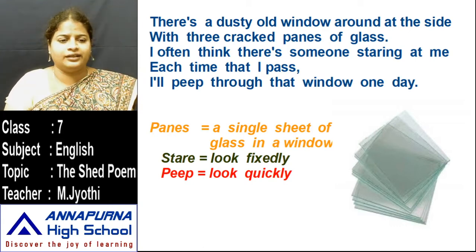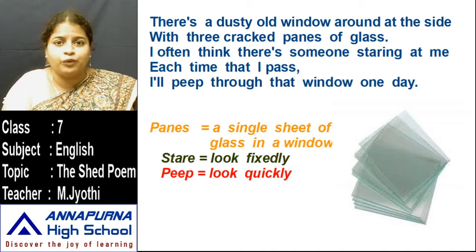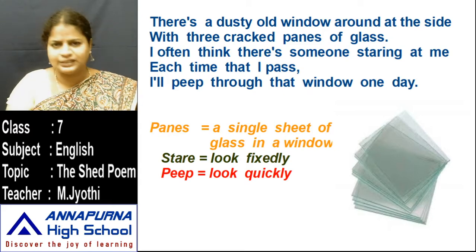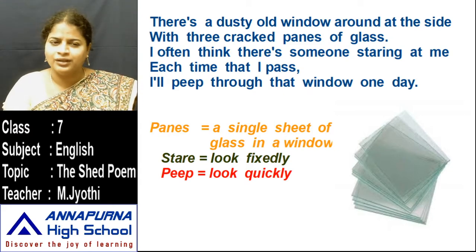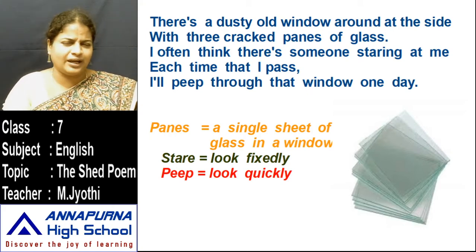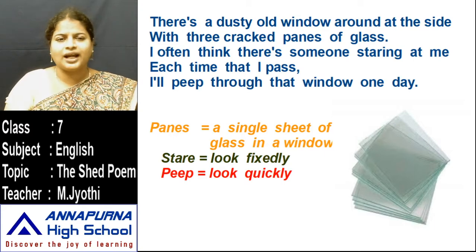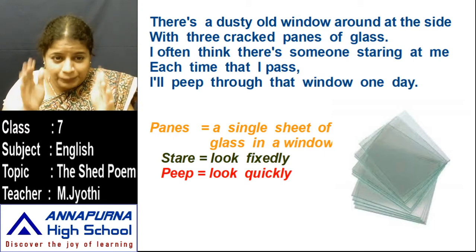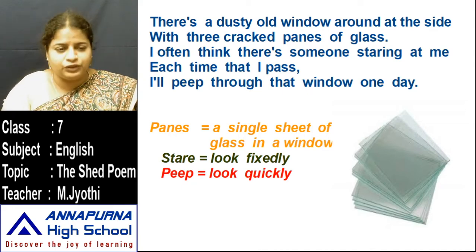Stare means look fixedly. So the child wants to see through the window one day. What is there inside the shed? Someone is looking at me, I think, so I want to see that one day. One day I'll go there and I will peep through that window.